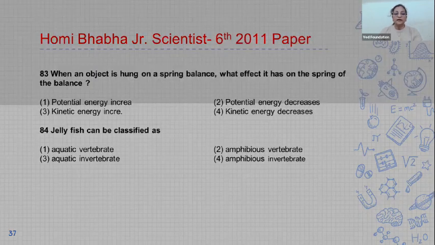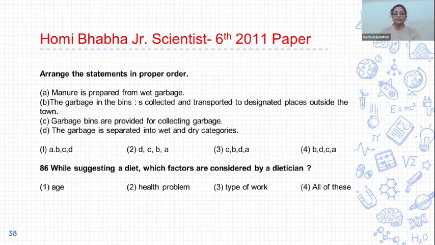Next, 85. Arrange the statements in proper order. The statements are: A, manure is prepared from wet garbage. B, the garbage in the bins is collected and transported to designated places outside the town. C, garbage bins are provided for collecting garbage. And D, the garbage is separated into wet and dry categories. So let us arrange these statements in proper order. And the proper order is option 3.